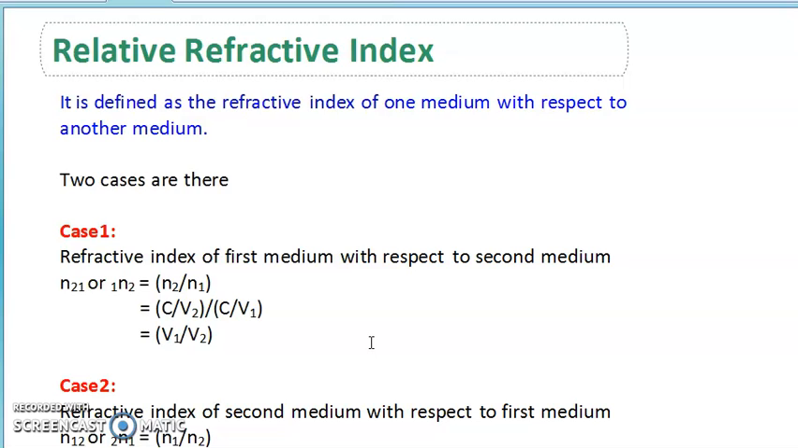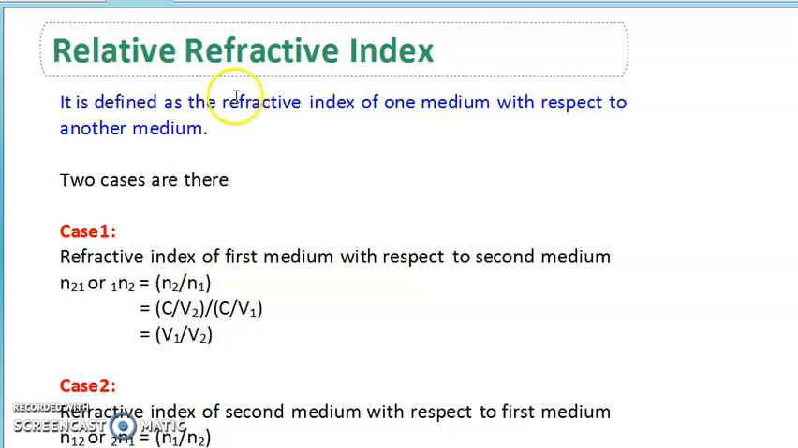In the last class we discussed the optical density of rarer and denser medium and on what factors the refractive index depends. Today we are going to see the relative refractive index. What is the relative refractive index?